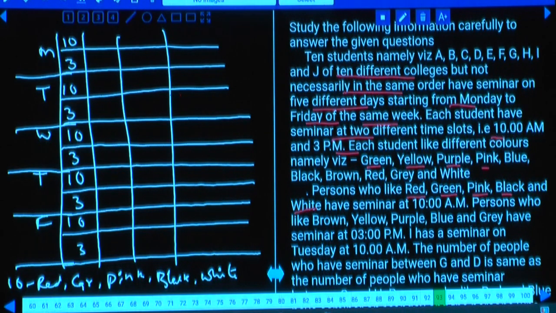And the remaining 5 persons are at 3 o'clock. Persons who like brown, yellow, purple, blue and grey have seminars at 3 p.m.